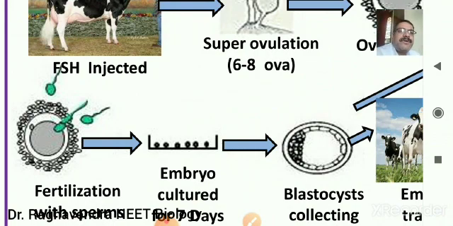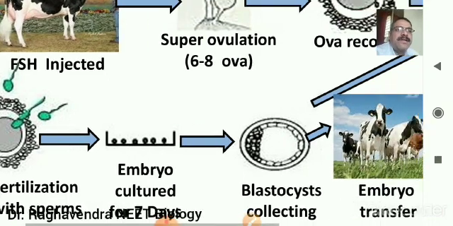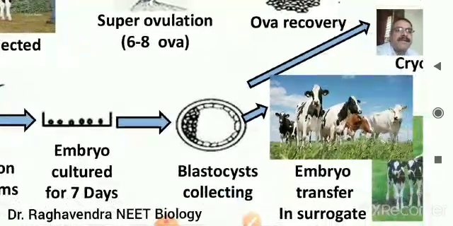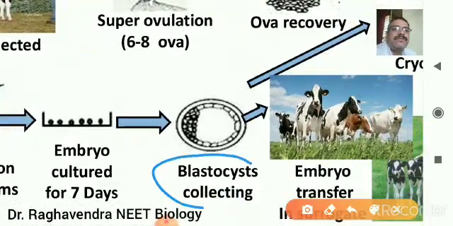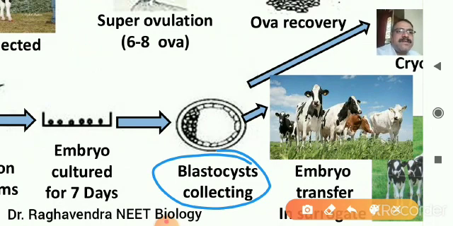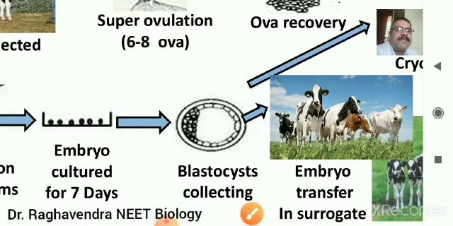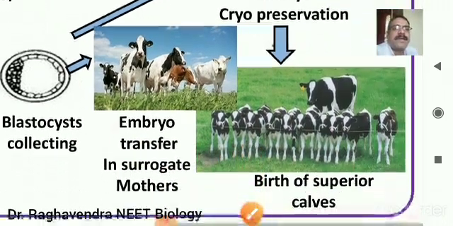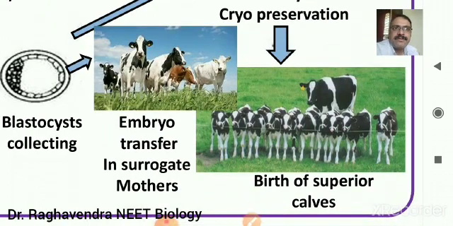Then embryos develop, reaching a stage called blastocyst. At the 8 to 32 cell stage, these embryos can either be preserved in the cryocan or implanted into inferior cows, which we call surrogate mothers.